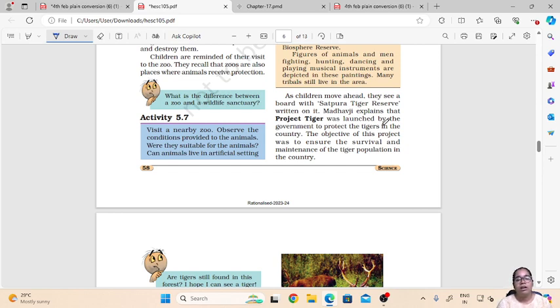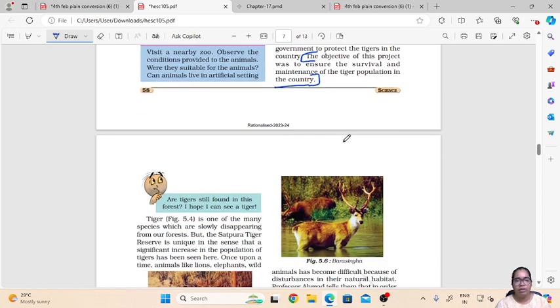So the Satpura Tiger Reserve launched a tiger protection project that is called Project Tiger. This was a tiger protection act which was launched by the government of India over there, and the main objective of this project was to protect and ensure the survival and maintenance of the tiger population in the country. So Project Tiger was launched for protection of tigers.